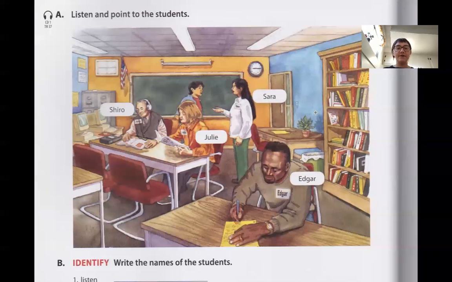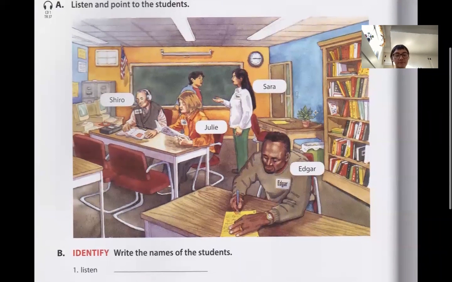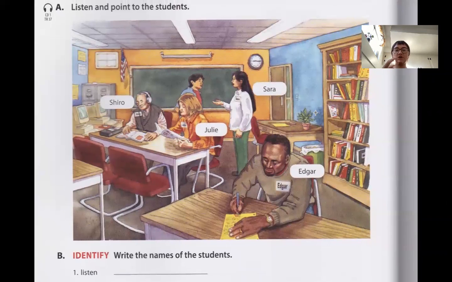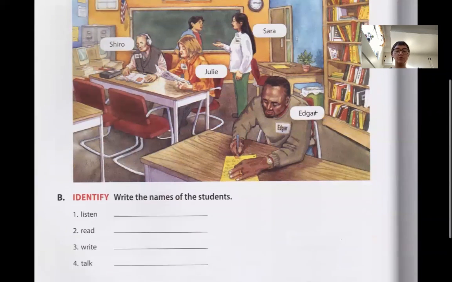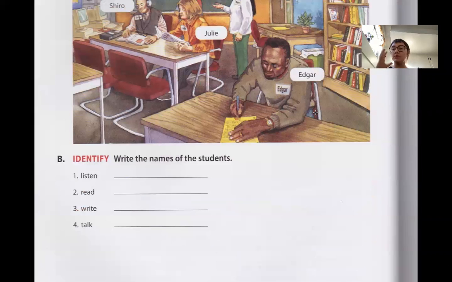So we have a board at the back. There's a door next to the board. We have two students sitting at a desk. There's another student sitting at a desk. And there are two students talking to each other, right? Standing and talking. So what we're going to do is look and see who is doing what action.